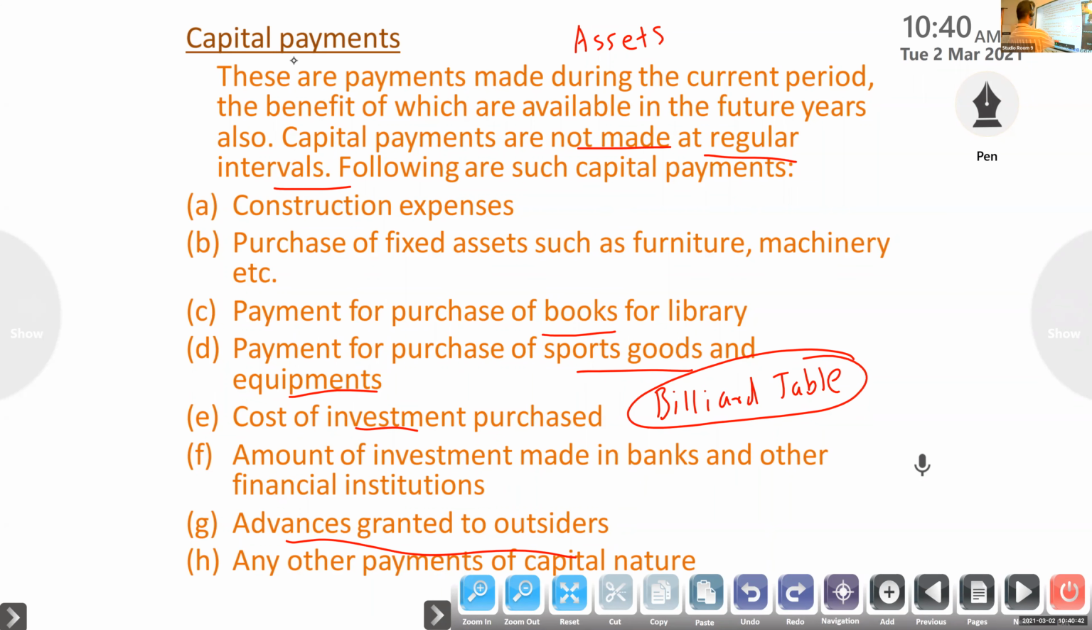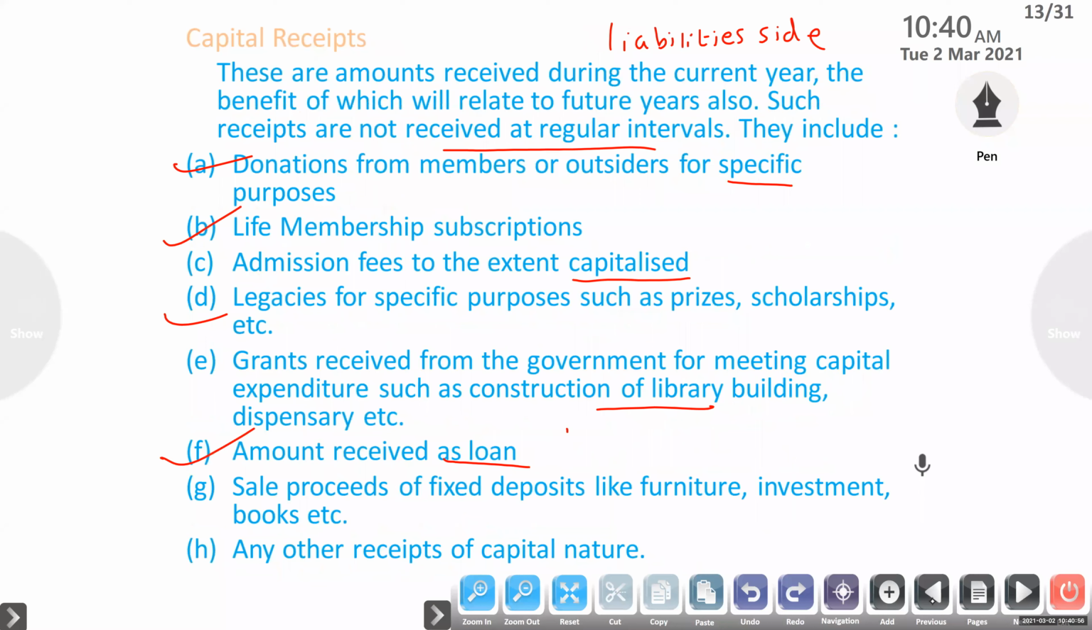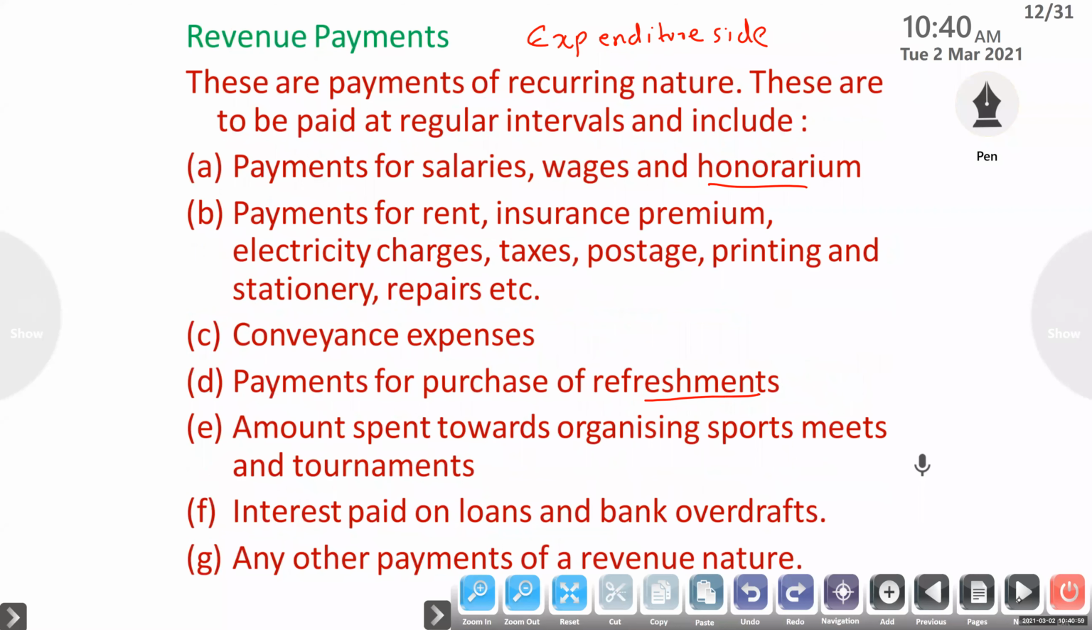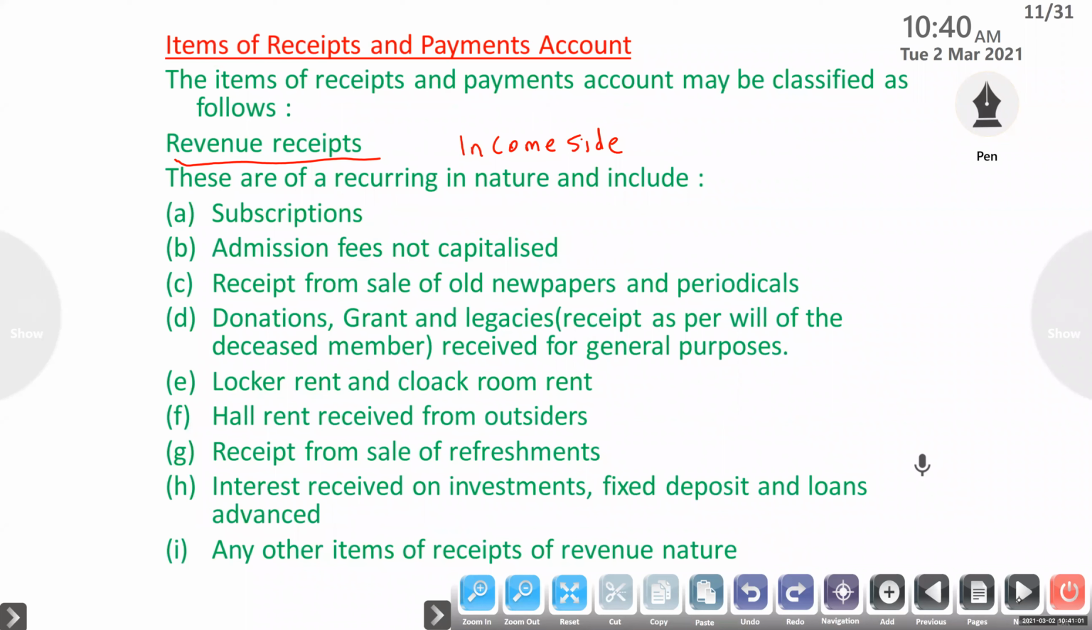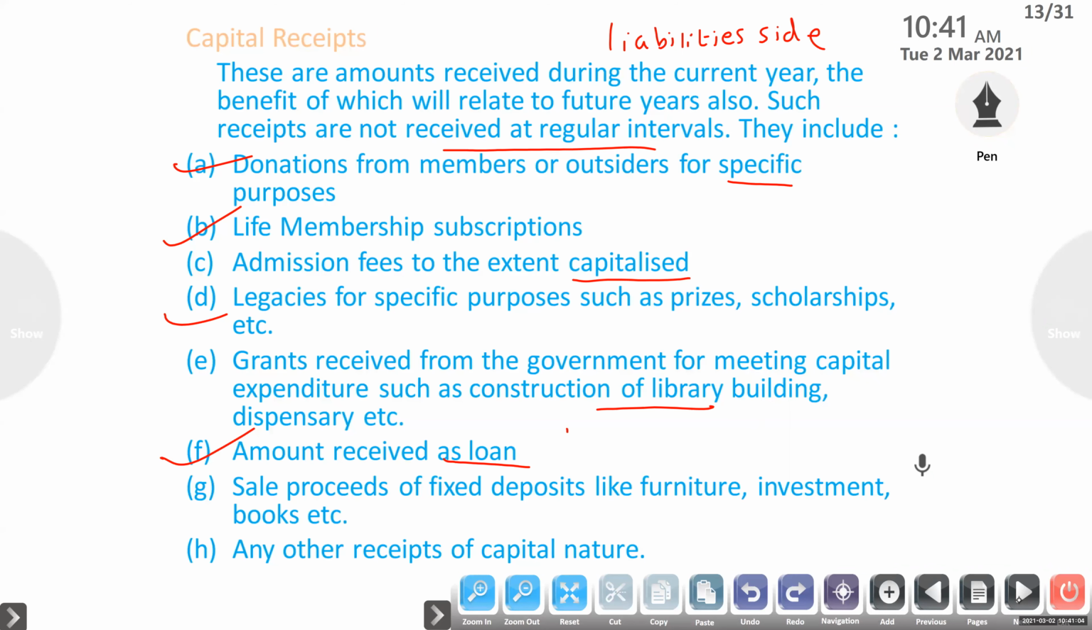Now the next topic is special fund. I already sent the questions, so we will do them in the next class. Just go through these topics. After completing special fund, consumables and subscription, only then will we start preparing income and expenditure account and balance sheet. Now the theory part is over. First chapter theory part, everything is over. It carries 10 marks in the board exam.